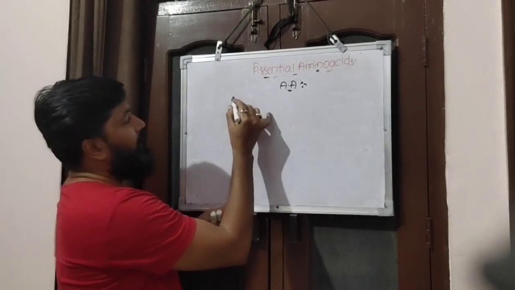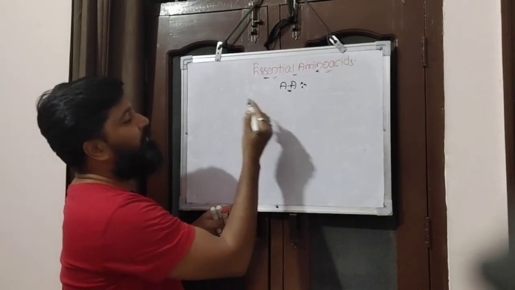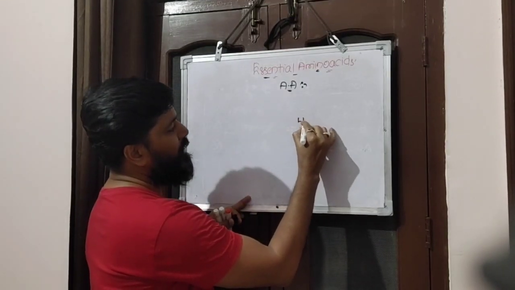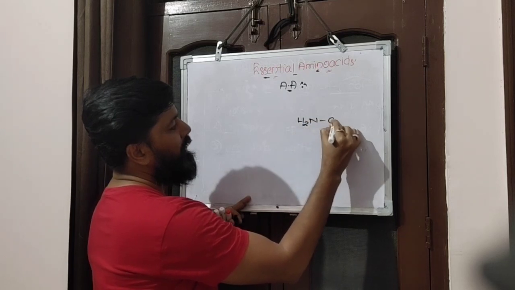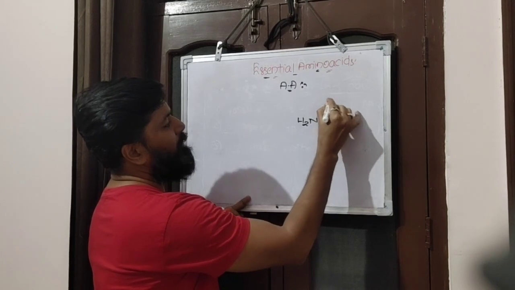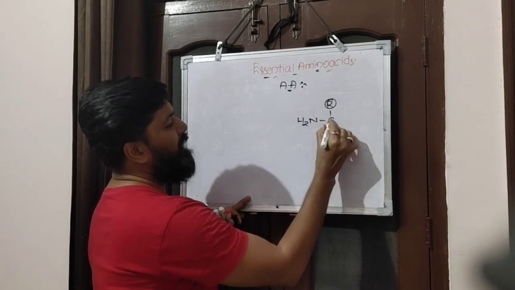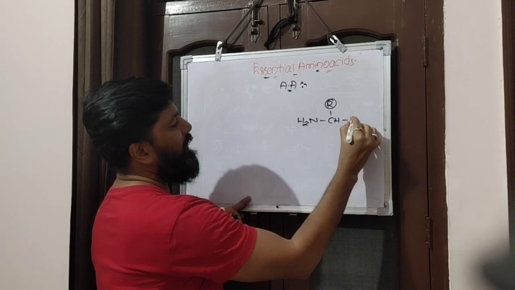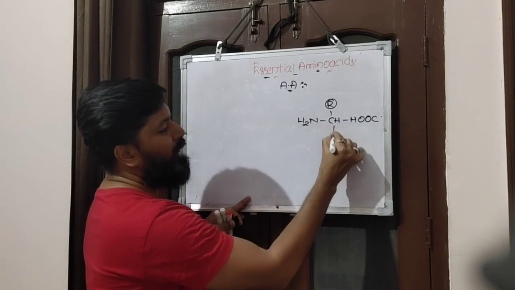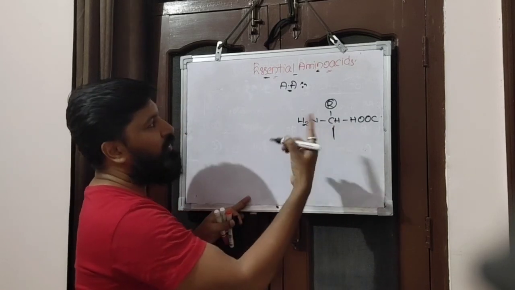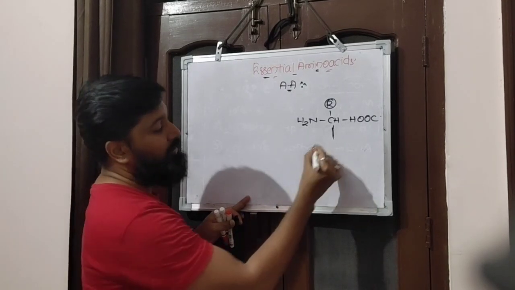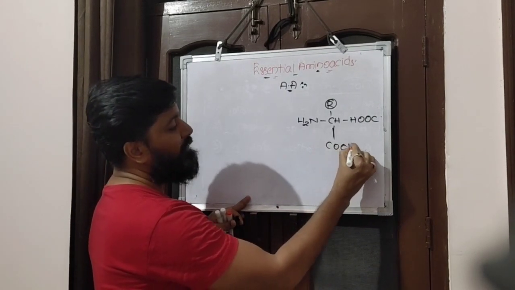So the next one is one more type of amino acid that we are discussing. If an extra carboxyl group is present, for example, H2N, CH, and then the R group, alkyl group, so instead of R we write CH with HOOC, a carboxyl group, here. If one more extra carboxyl group is present, we can call such amino acids acidic amino acids.